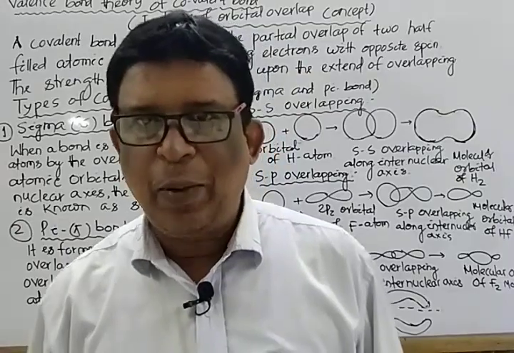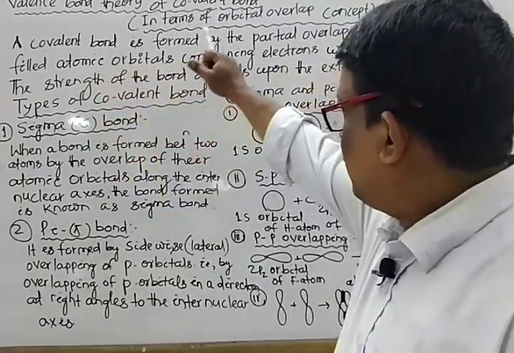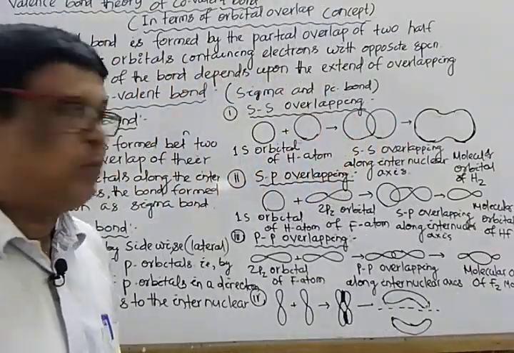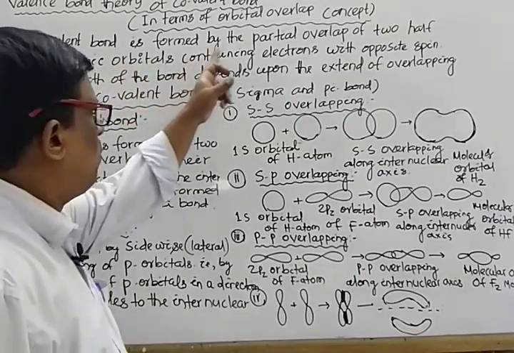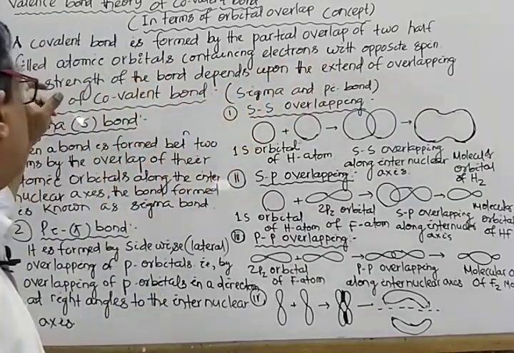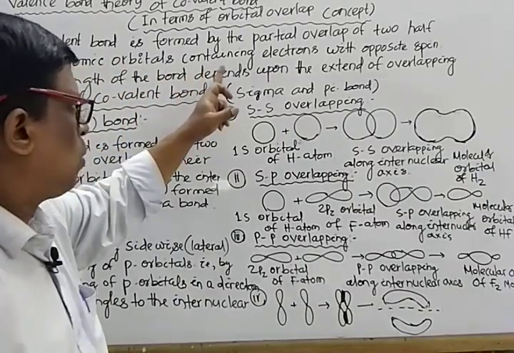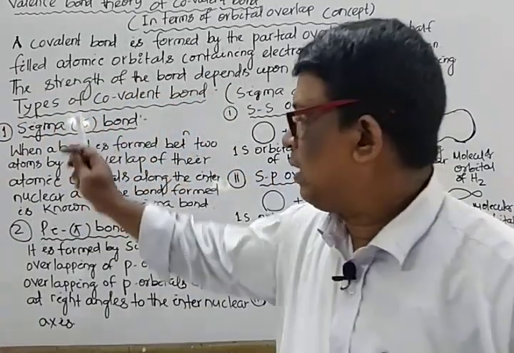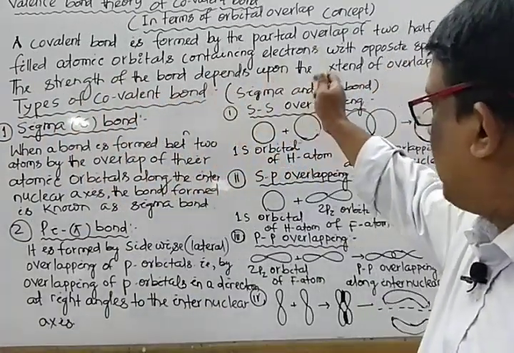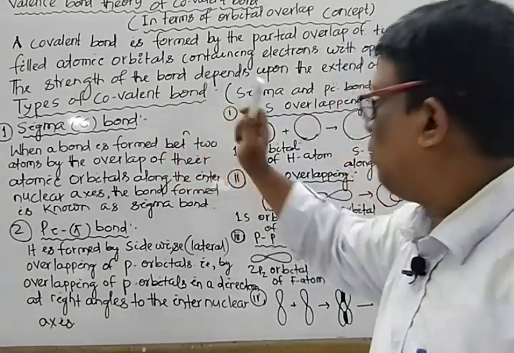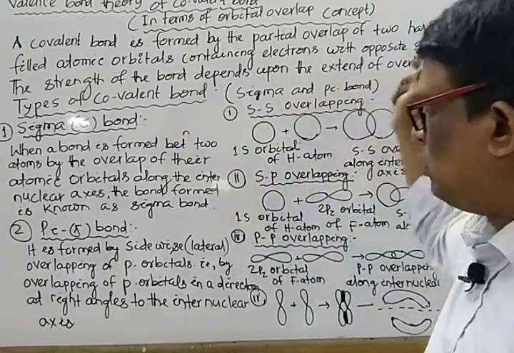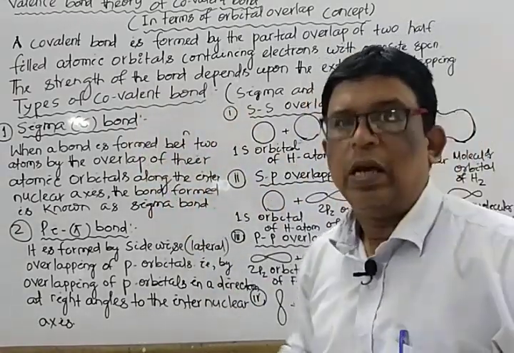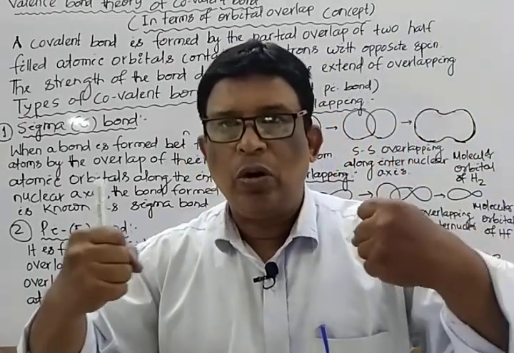Note down the definition part, mark that. Valence bond theory of covalent bond in terms of orbital overlap concept. What is a covalent bond? A covalent bond is formed by the partial overlap of two half-filled atomic orbitals containing electrons with opposite spin. Again, the strength of the bond depends upon the extent of overlapping. Higher the extent of overlapping, stronger is the bond.